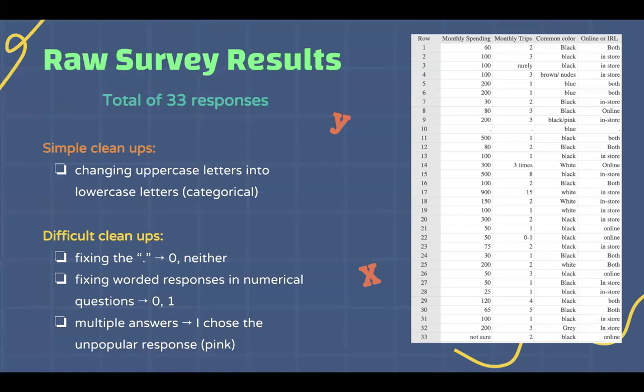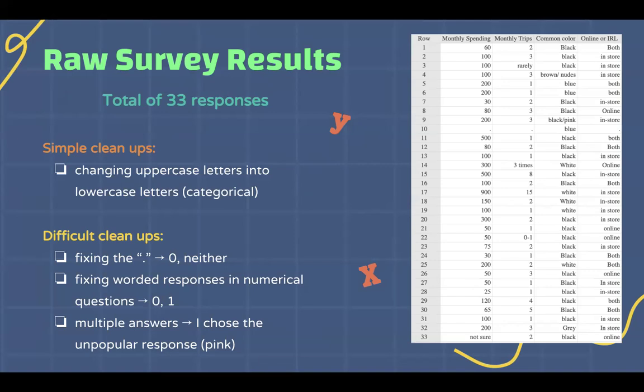The simple cleanups we did were merely changing the letters to all be the same. I changed all the uppercase letters in the categorical questions into lowercase letters, because in StatCrunch, it categorizes them into two different sections when in reality, they're the same thing.